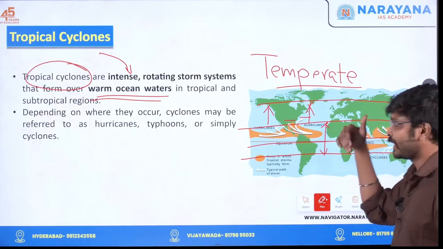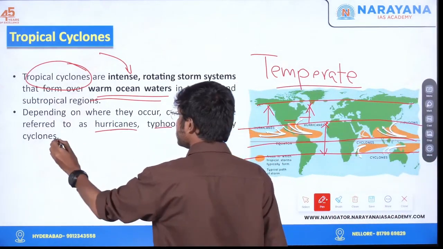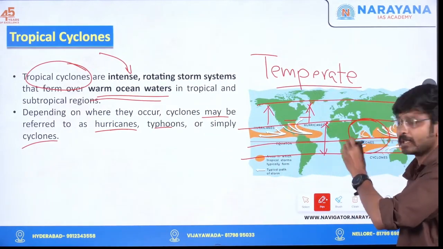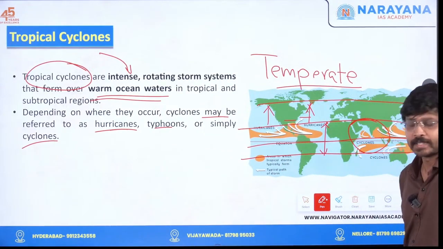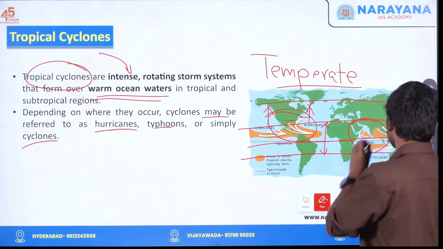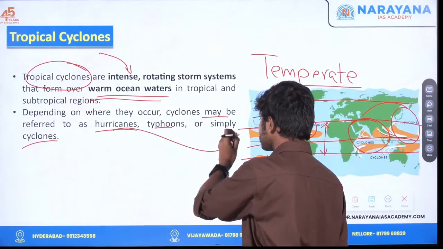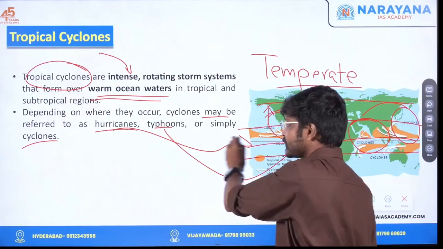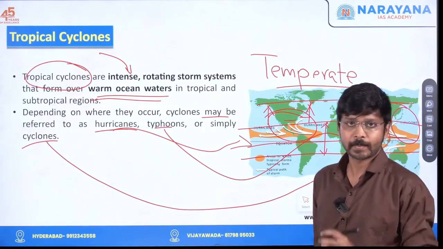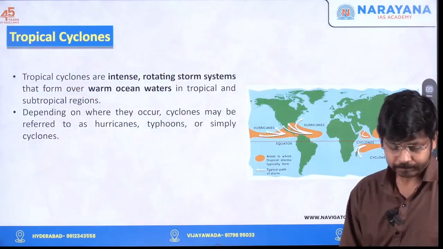And depending on where they are occurring, cyclones may be referred to as hurricanes, typhoons, or simply cyclones. If it is in the Indian subcontinent region, we call it a cyclone. If it is in the Atlantic region, we call it a hurricane. If it is in the Pacific region, we call it a typhoon. Okay, so that is the basics regarding tropical cyclone.